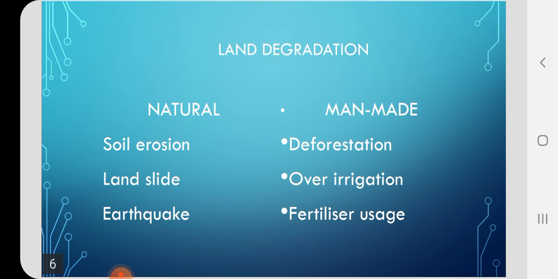The land is degraded by natural calamities. Can you give some examples of what can be included in natural calamities? Yes, you're right: landslide, soil erosion, earthquake, flood, and drought. What degradation can be done to the land because of man? Yes, we can say deforestation, building of dams, mining, over irrigation, and usage of fertilizers for the growth of plants. All these things damage the nature of the land.